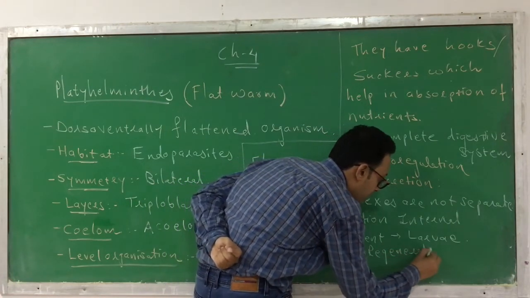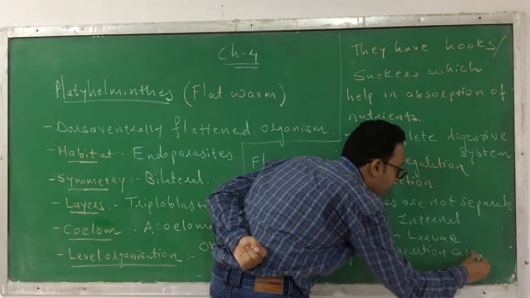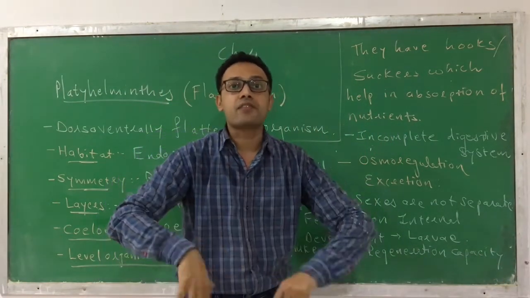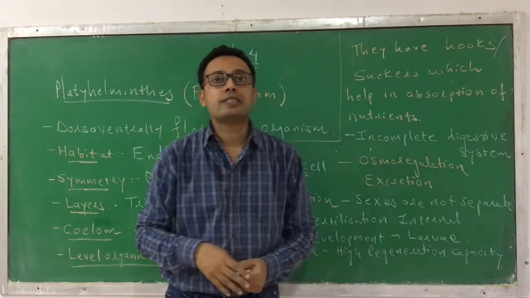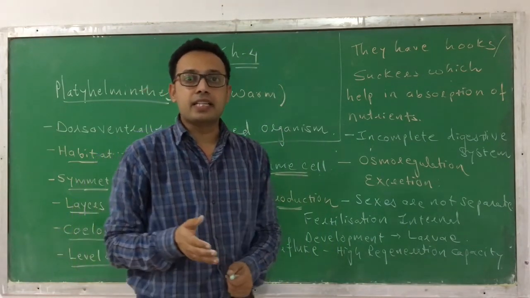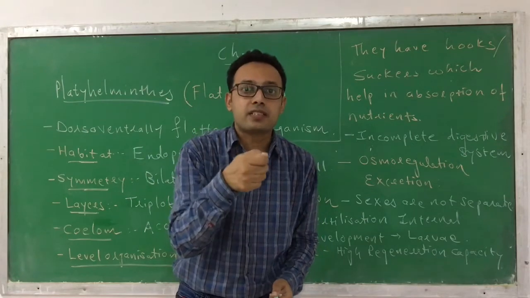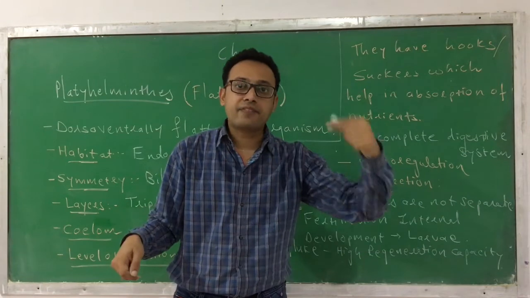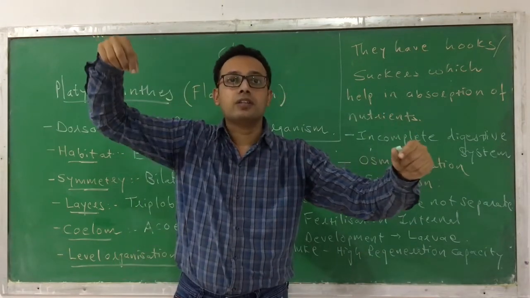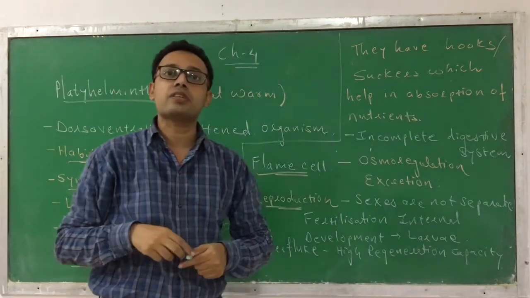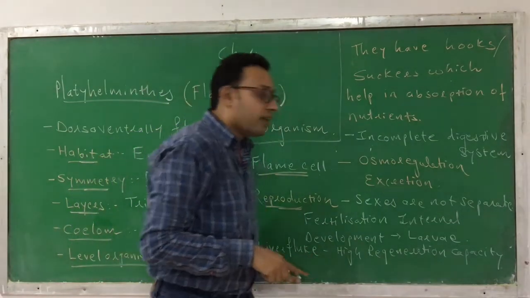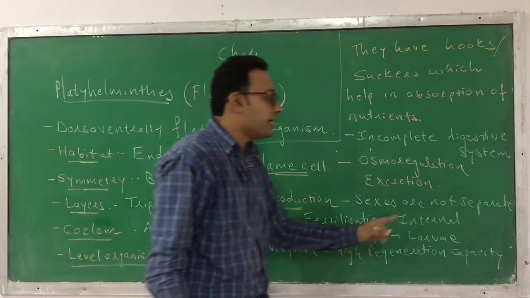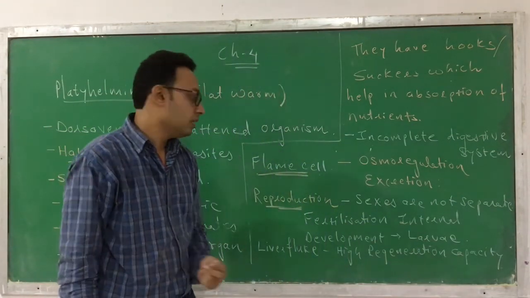Regeneration capacity means that if any organ or any part of the body gets damaged, it will regenerate. Like you might have seen in the case of a lizard. If you hold a lizard by its tail, what happens? It leaves its tail, but after some time the tail will grow again, or regenerate. This is called regeneration capacity. So the liver fluke, which falls under Platyhelminthes, has a high regeneration capacity. So this is the reproduction.